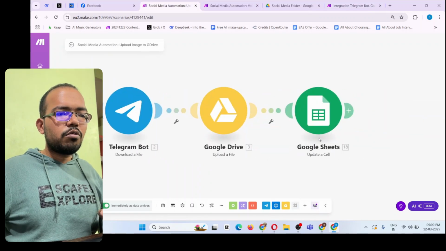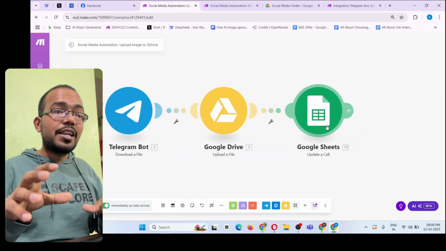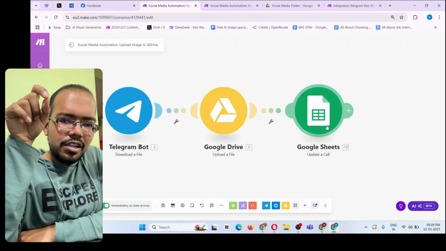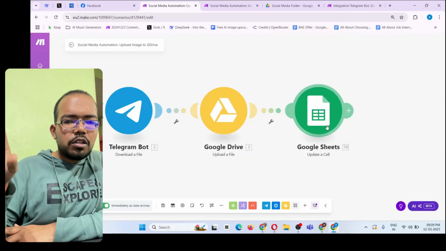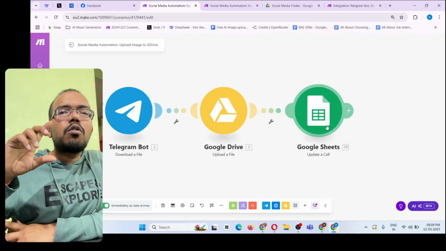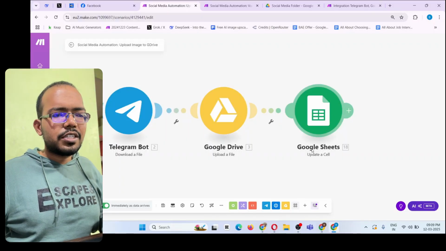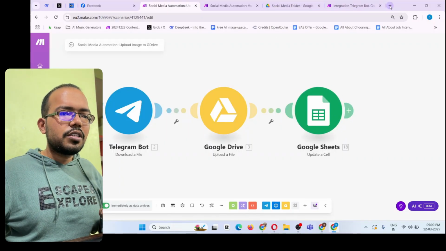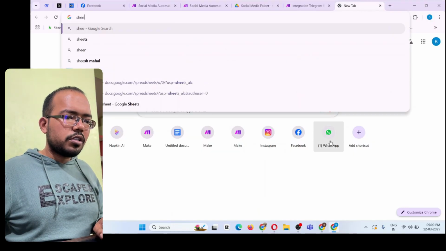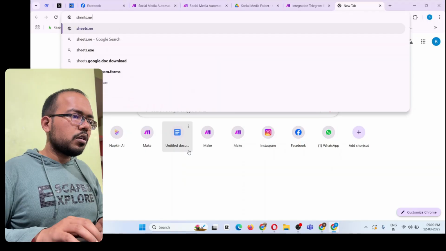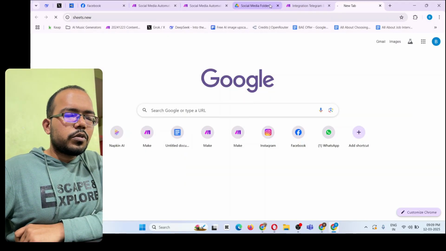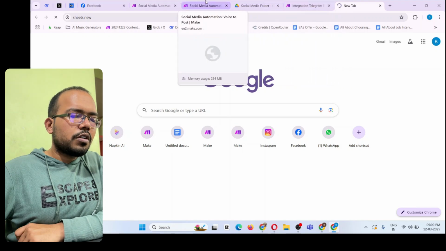Okay. Then we have to do another thing, which is update a cell. Now, why is this? Because we have to search that particular file, the last photo you uploaded on the Telegram. So we need that file only to upload on the automation. So that's why it is over here. So for this, click on create a new file, create a Google Sheet. So I will create a Google Sheet. Okay, and give it a name, whatever name you want to give.